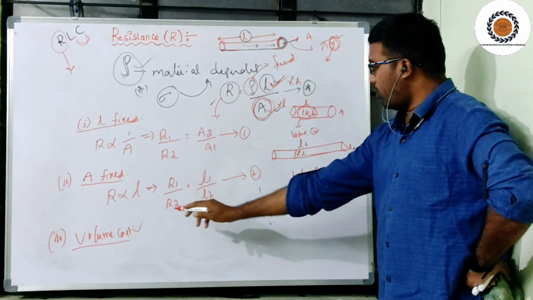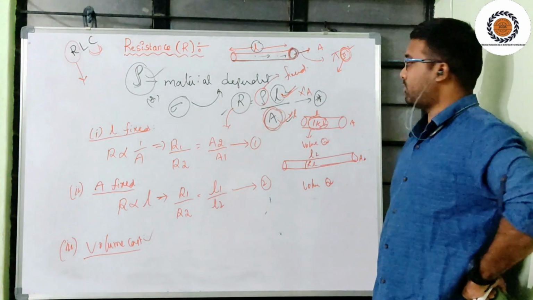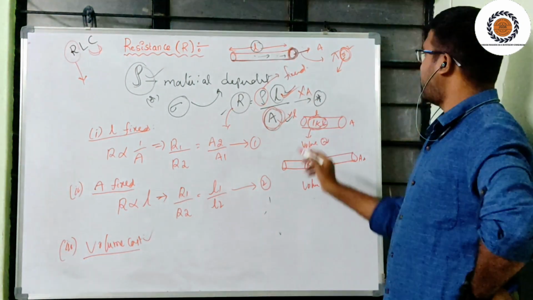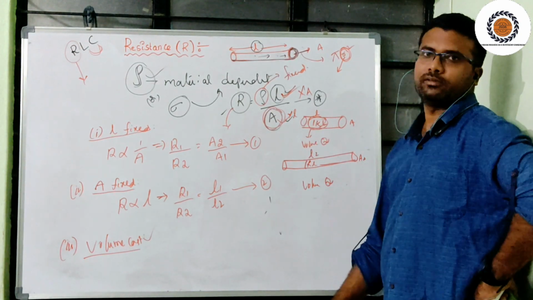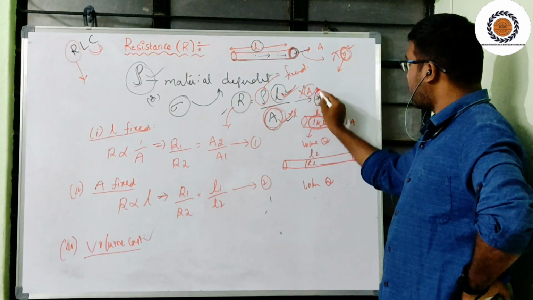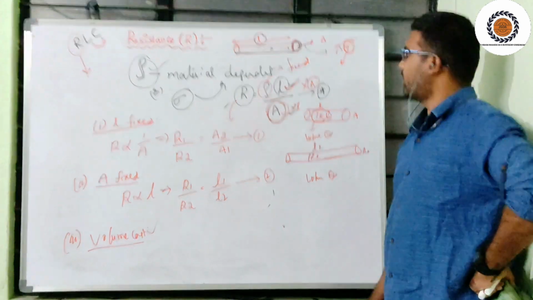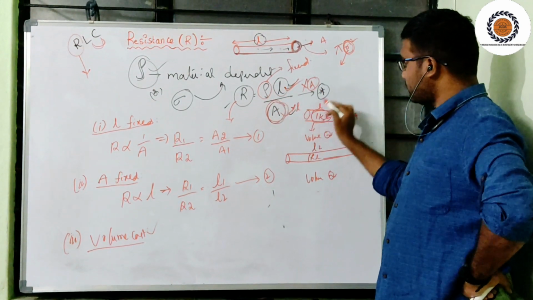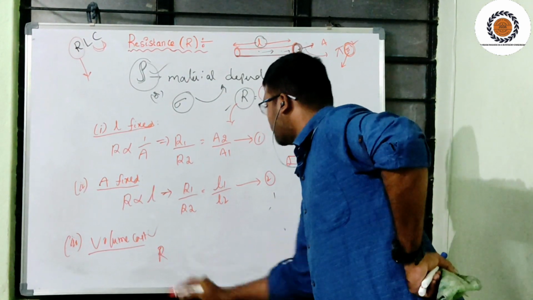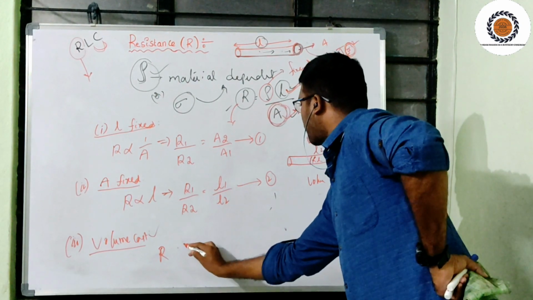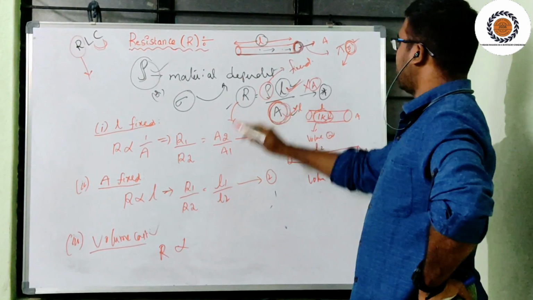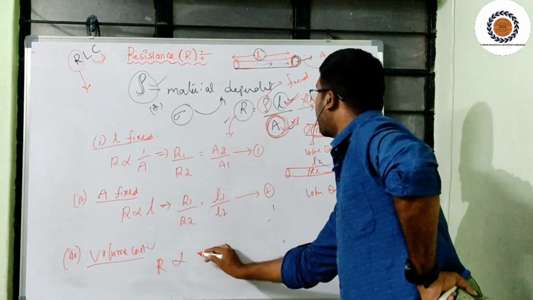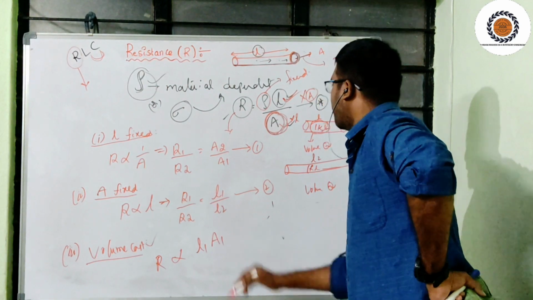So how is volume fixed here with the third notation? I can multiply the area in the numerator, or I can multiply the length in the denominator. If I multiply the area in the denominator, then R is proportional to L1 and A1.